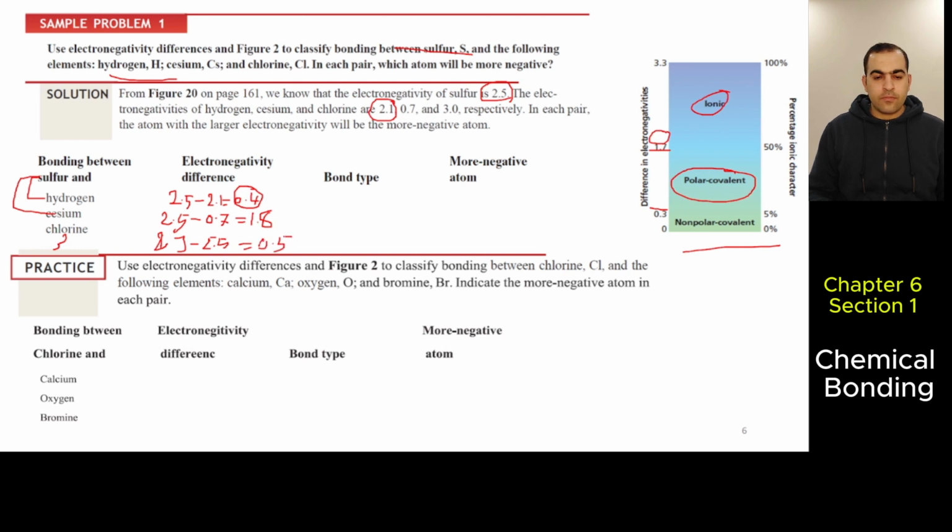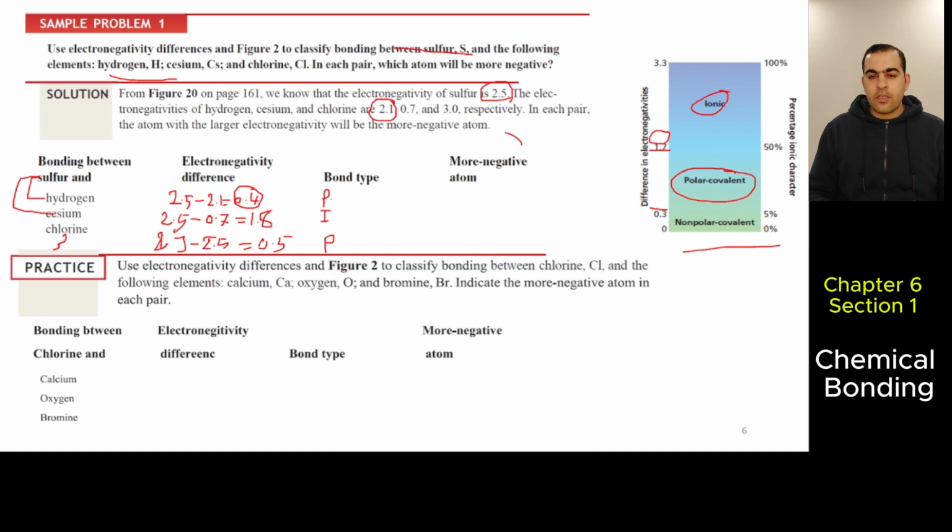If it's 0.5, it's polar. So here it's polar, here is ionic, and here again it's polar.